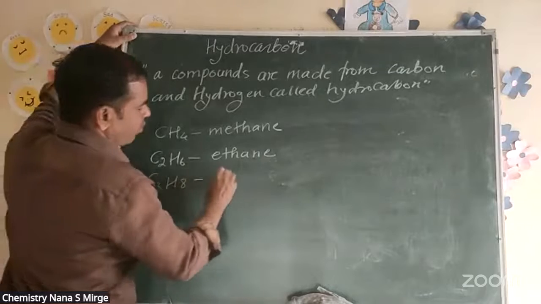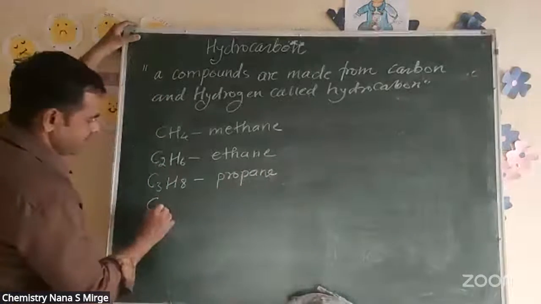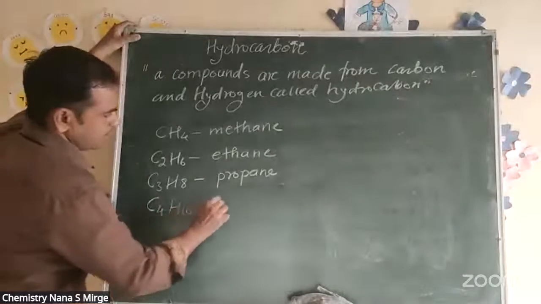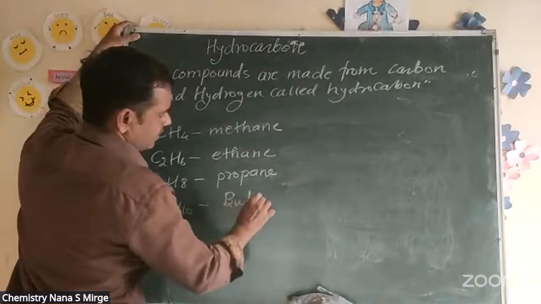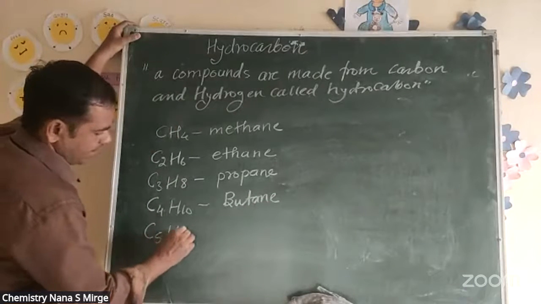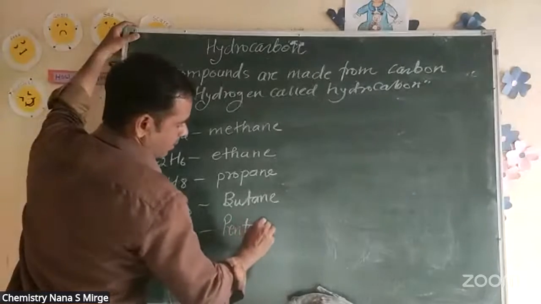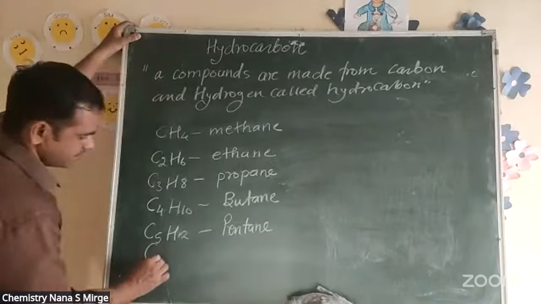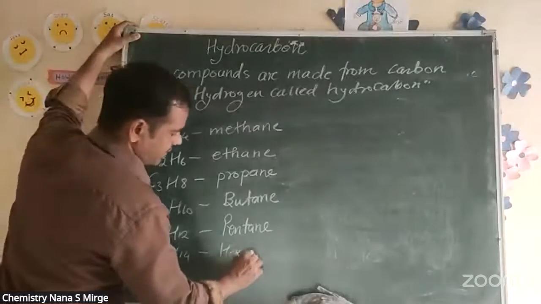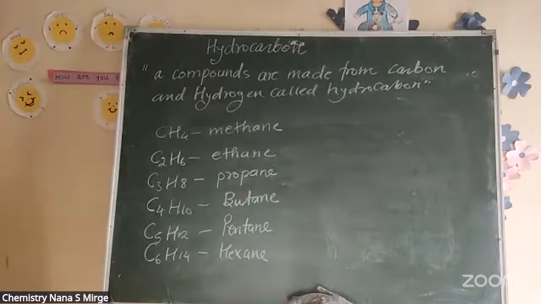C3H8 is propane. Then C4H10 is butane. C5H12 is pentane. C6H14 is hexane. So these are some common names of hydrocarbons.